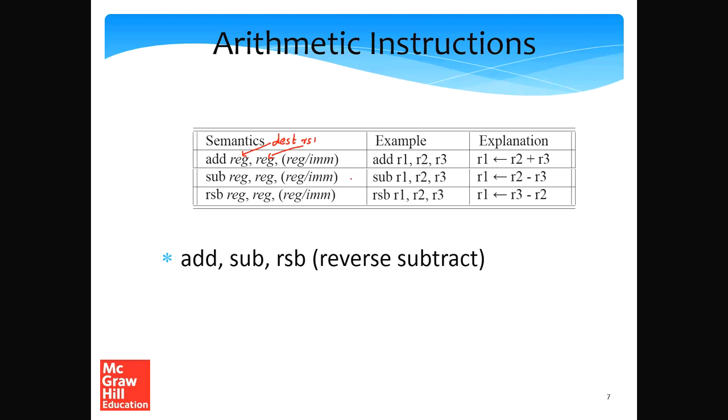So coming back to the add instruction, I can alternatively write add R1, R2 and #3. What this would do is that in R1 it would save R2 plus 3. Similarly, we have the subtract instruction, which is exactly the same as it was in the simple RISC instruction set. So we have the register destination first. The first operand over here is the register destination.